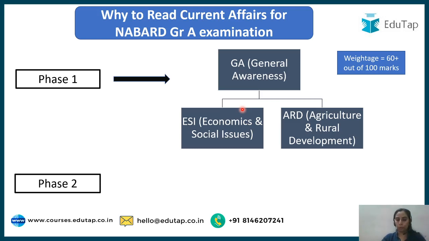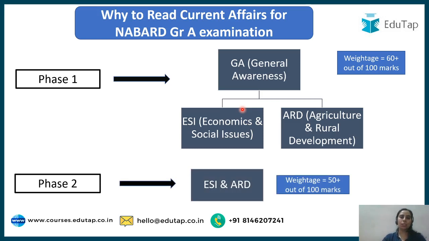Coming to phase 2 now. Phase 2 has one paper of ESI and ARD combined, 100 marks, and the other paper is English descriptive. If we talk about the ESI and ARD paper, a 100 marks paper guys, 50 plus weightage goes to current affairs of ESI and ARD together, right? I'll tell you the details about what to cover and what not in further slides, right?